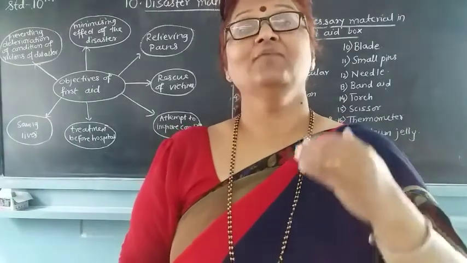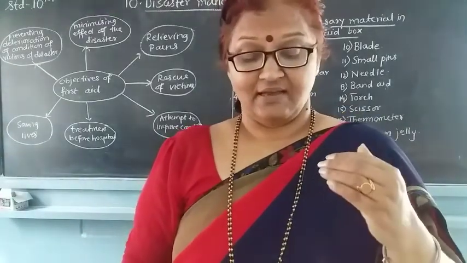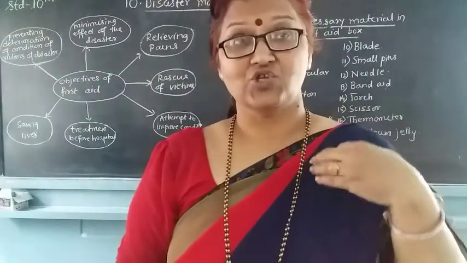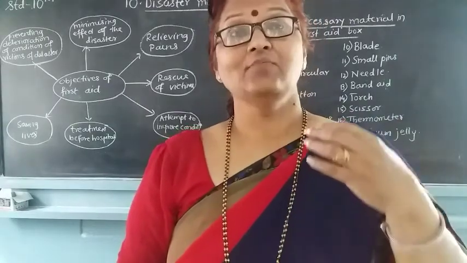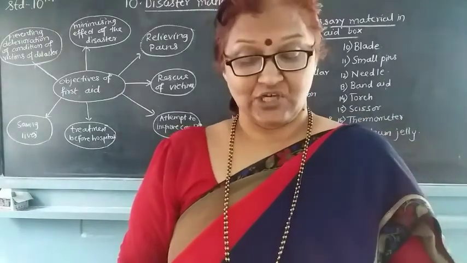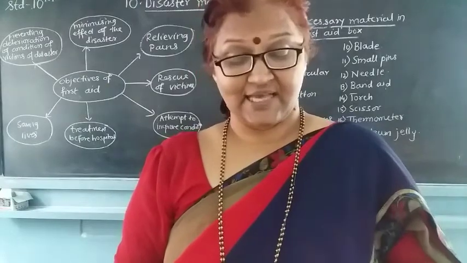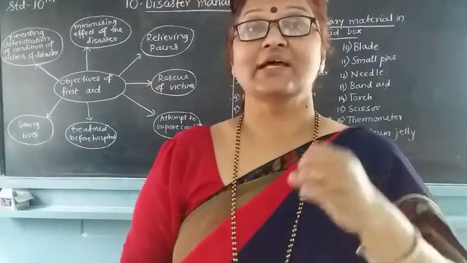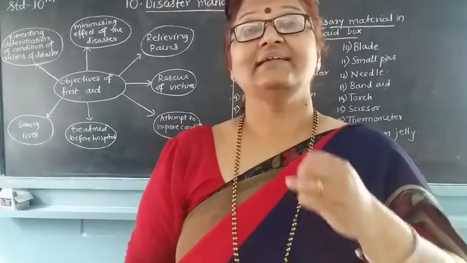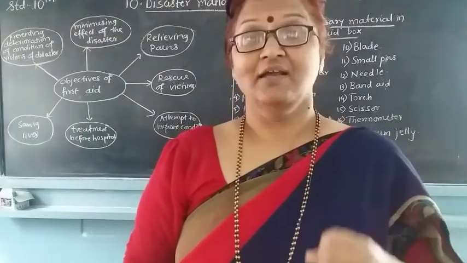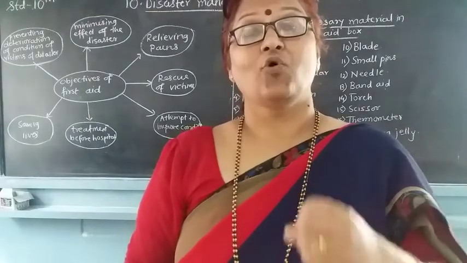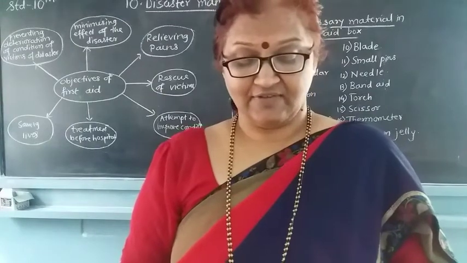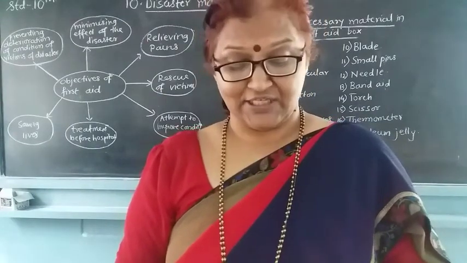You may take him on your hands, on your back, or on your shoulders, or carry him on a stretcher. If the victim is affected by some disaster, first let the air come near him. Keep him in an open space. All these activities are given in your book.